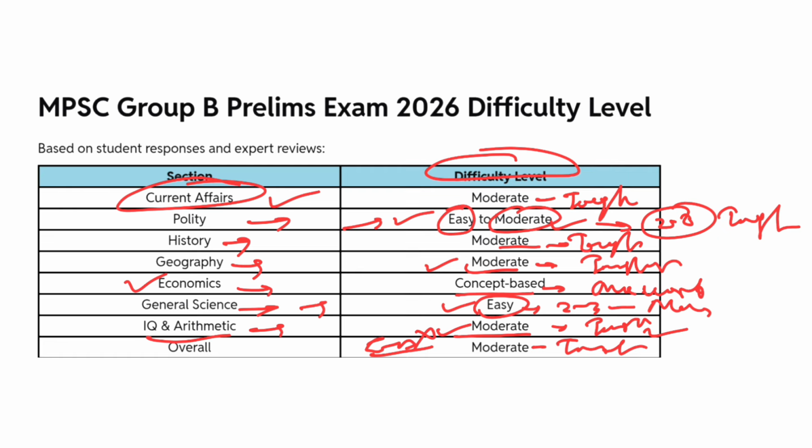Now we will see what the previous year cutoffs were, and then we will try to calculate this year's cutoff. Here you can see the 2024 cutoff. Last year's paper was easier compared to this year, because of that the cutoff rose to 62.5 for open category.